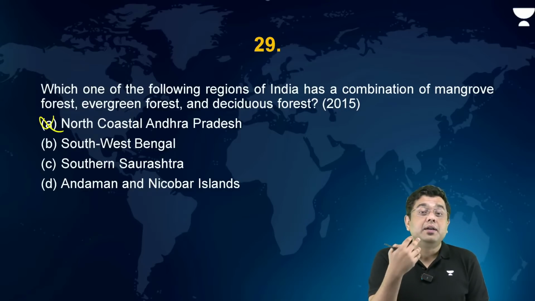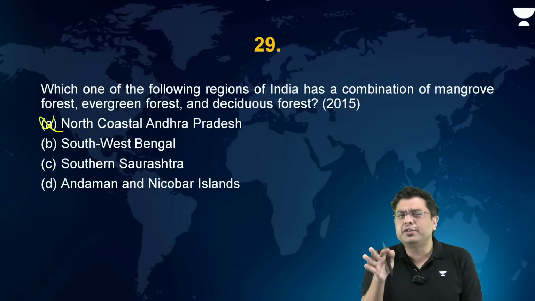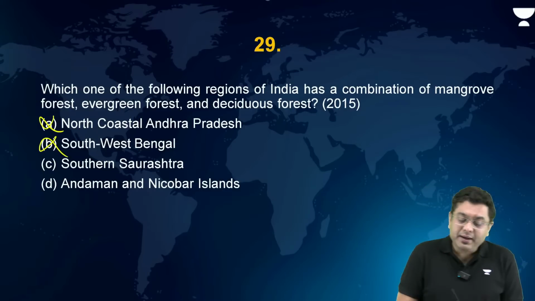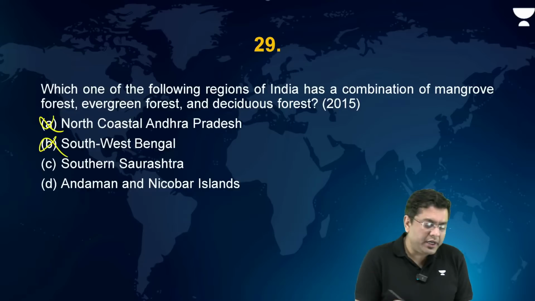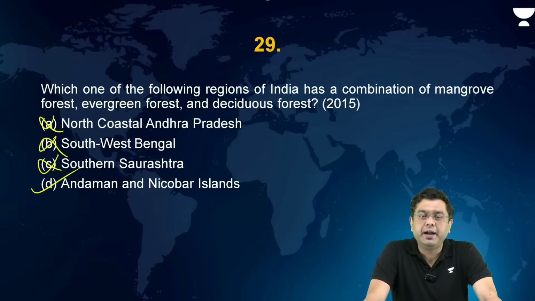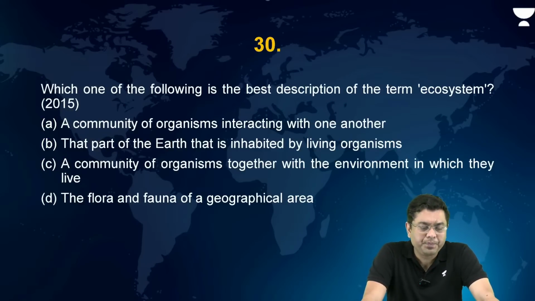You will find the moist tropical deciduous forest, but not evergreen. Some stretches of semi-evergreen also, but not evergreen, right? Then southern Saurashtra, evergreen is not to be found. All these three are to be found in the region of Andaman Nicobar Islands. So again, a very simple question.